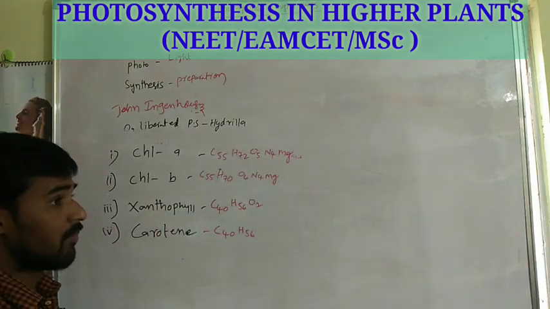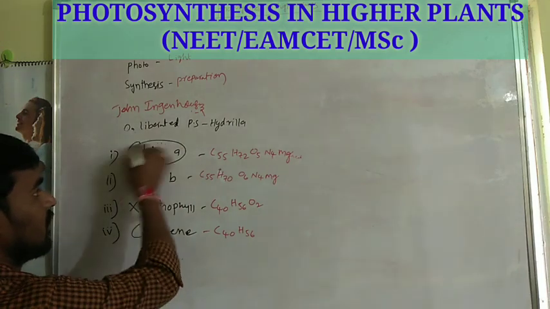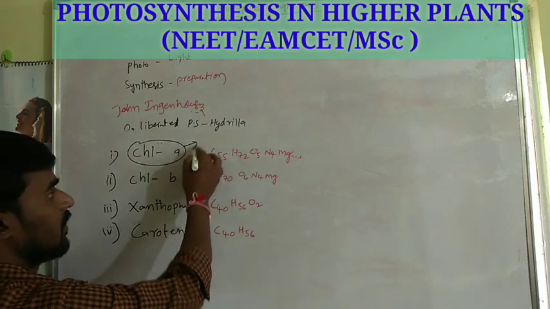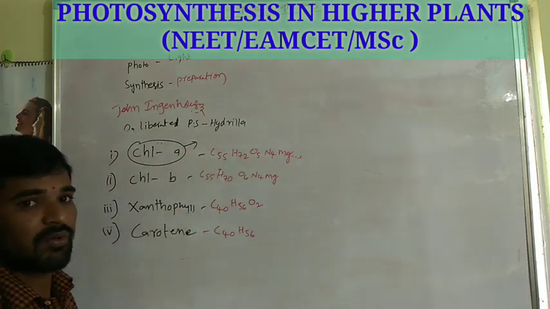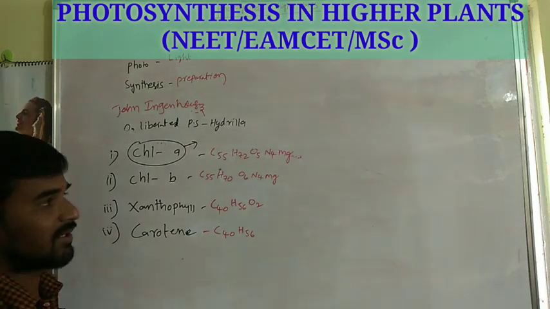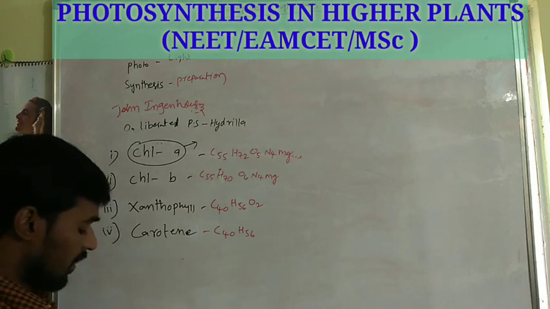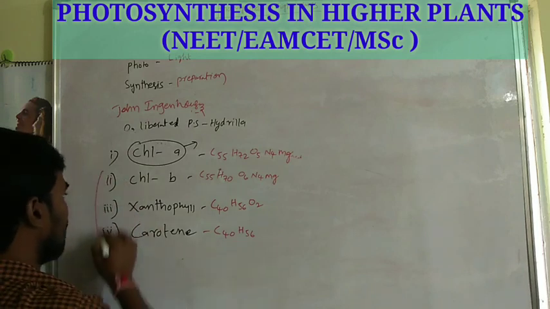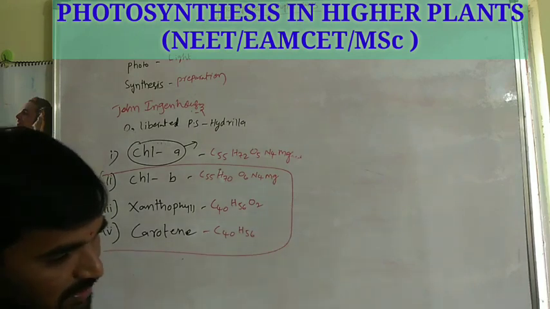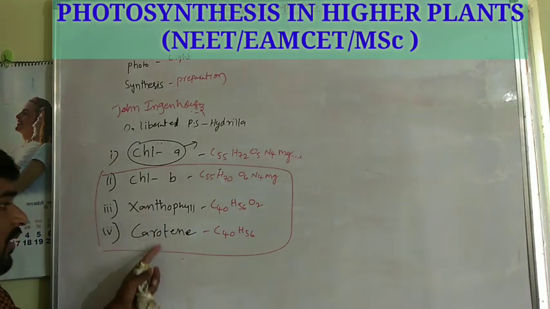The main photosynthetic pigment is chlorophyll A. That is why it is called the primary photosynthetic pigment. Which is the primary photosynthetic pigment? Chlorophyll A. The remaining three are accessory photosynthetic pigments: chlorophyll B, xanthophyll and carotene.